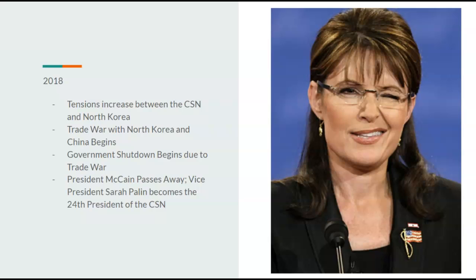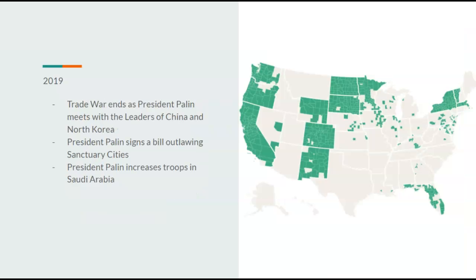And of course, this is mostly sins of the father. All that unpopularity will be bolstered onto her, though she will quickly fix it. She ends the trade war as President Palin meets with the leaders of both China and North Korea to negotiate something out. President Palin signs a bill outlawing sanctuary cities. There you go. So there are no more sanctuary cities or sanctuary counties within the United States. And President Palin would increase troops in Saudi Arabia.